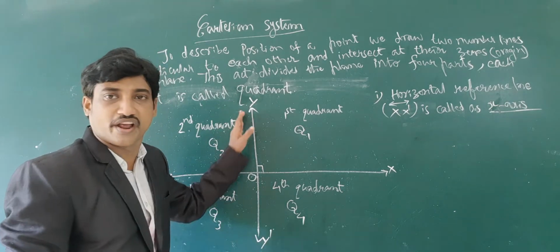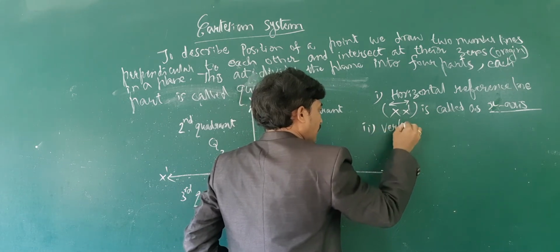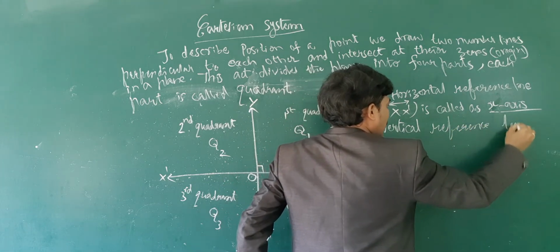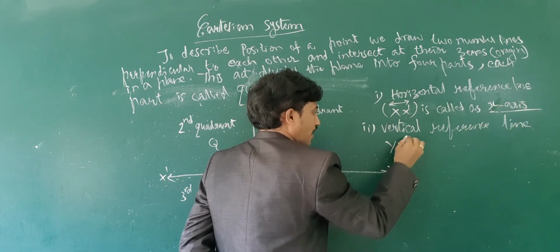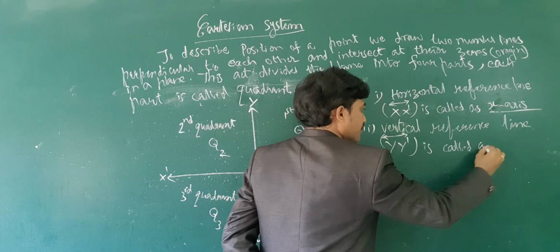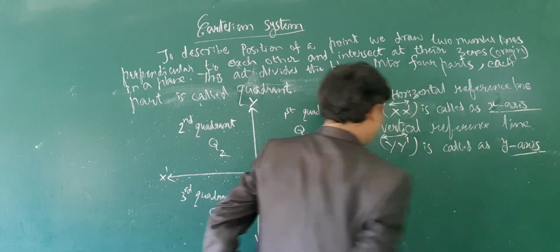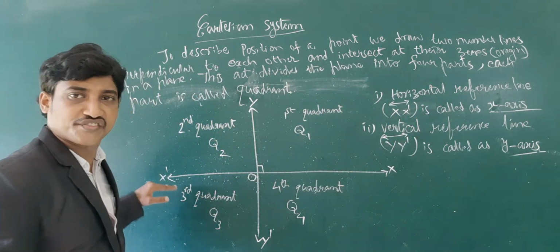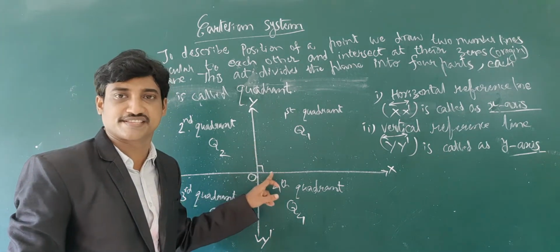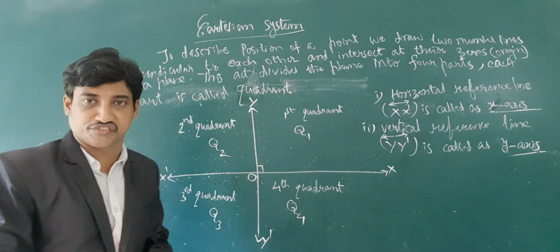The vertical reference line Y dash is called the y-axis. The angle between the x-axis and y-axis is 90 degrees, so they are perpendicular to each other.